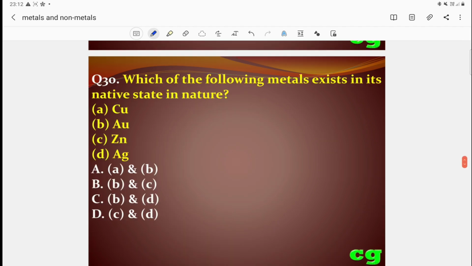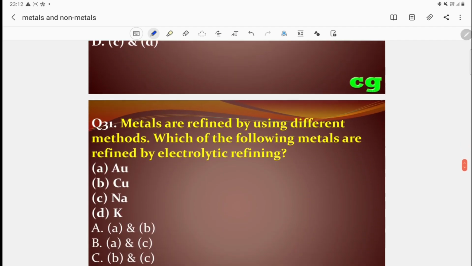Which of the following metals exists in its native state? Native state means in the free state. Which metal is available in free state? Copper is not in free state. So the answer will be gold and silver. So the answer is B and D. So C is the correct answer. Generally gold and silver are called native metals, available in free state.